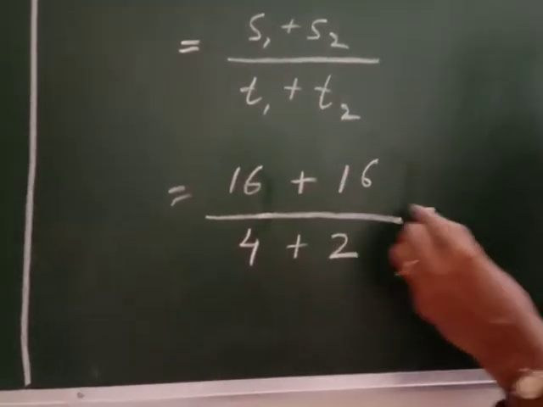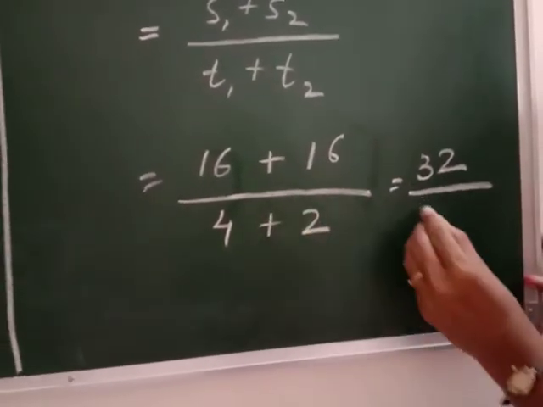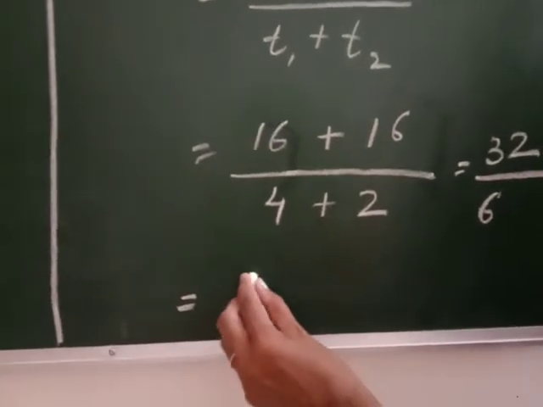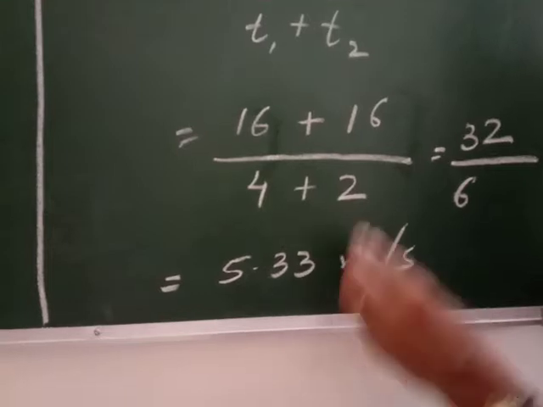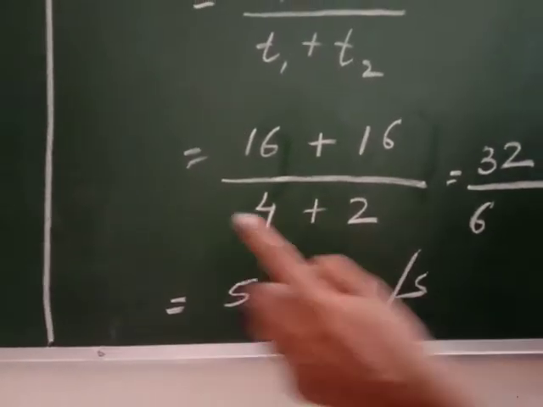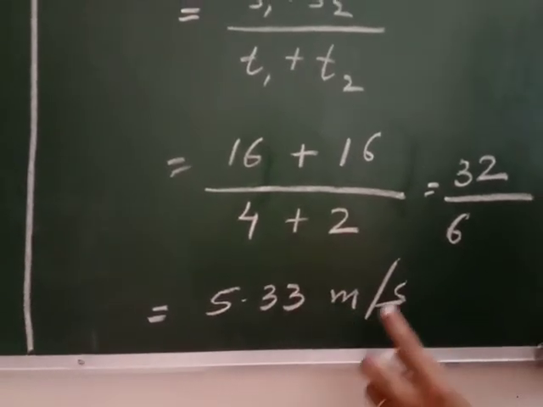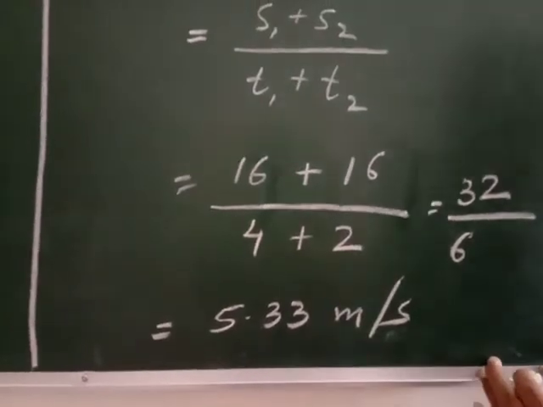I will add them. If I add them, I will get 32. Here I will get 6. Now when 32 is divided by 6, I will get 5.33 meter per second. This is the unit of the speed. So average speed is 5.33 meter per second. In this way, we have to find the average speed.